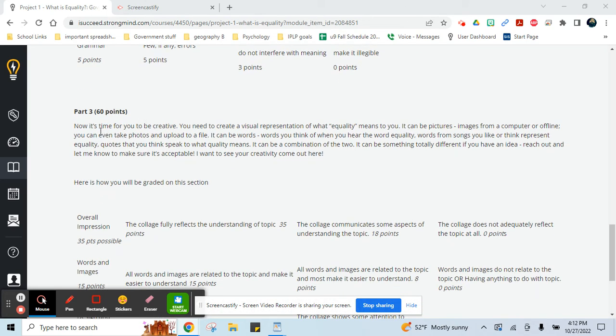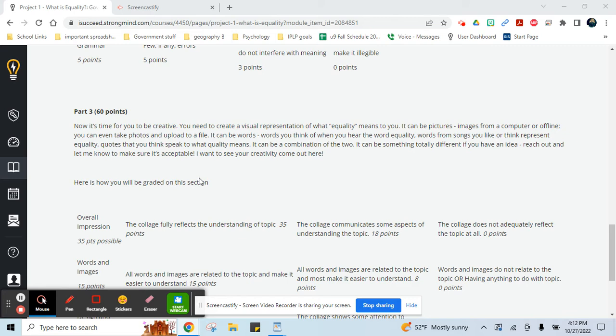And then in part 3, and this is the majority, 60 points of the assignment, it's time for you to be creative. You need to create a visual representation of what equality means to you. You can make a collage offline and take a picture of what you've created. You can use words and pictures. You can make an online collage by opening a Google Doc and cutting and pasting pictures to that describe or show what you think equality means. When I say pictures, I mean pictures. If you turn in a document with 1 picture, you're not going to get all 60 points. You need to be creative. You need to spend some time on this.